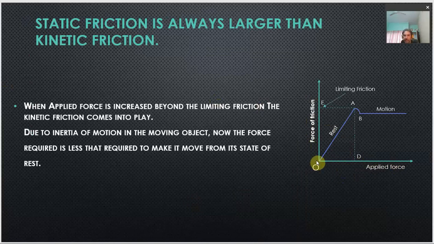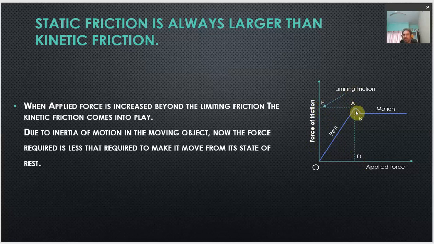Initially, we know that as the applied force is increased, the force of friction keeps on increasing, and if there is no motion in the object, that means the object is at rest, and hence this kind of friction is called static friction. This static friction adjusts itself according to the applied force, and therefore it is a self-adjusting force, but it attains a certain maximum value. Beyond that, if the applied force is increased, the force of static friction cannot increase further. So, this maximum value of static friction is called the limiting friction.